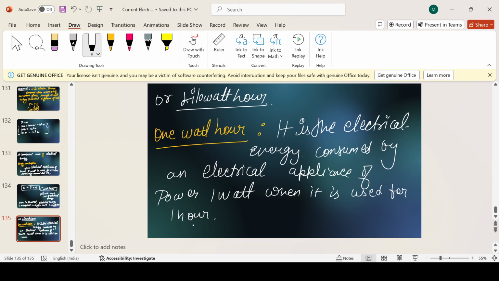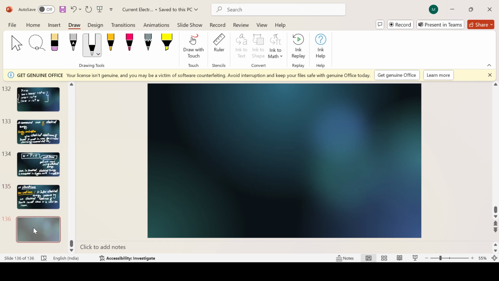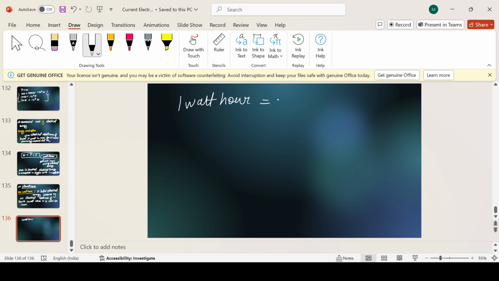Getting it? Everyone? So 1 watt hour we can define as 1 watt into 1 hour only.